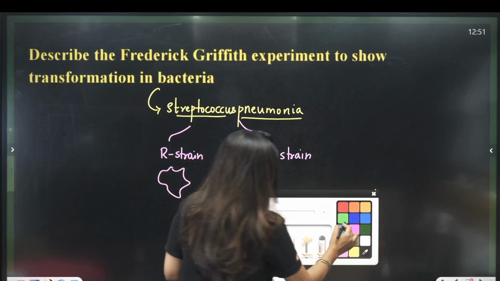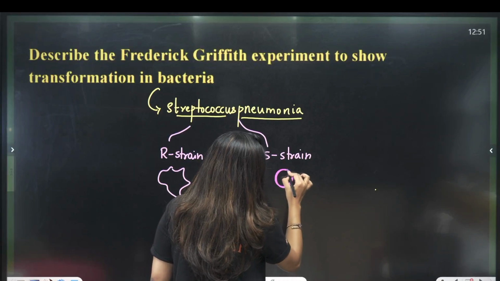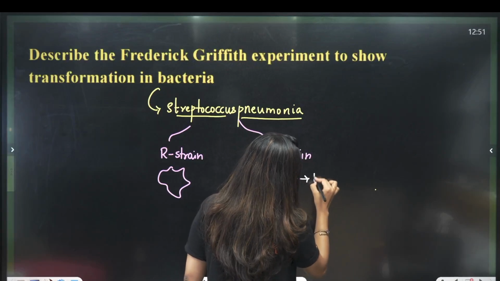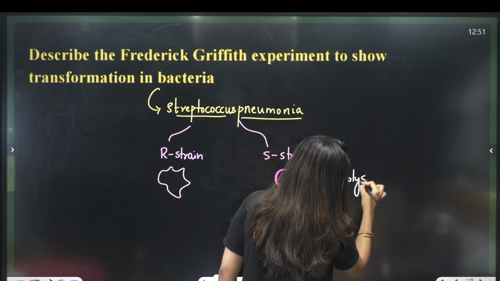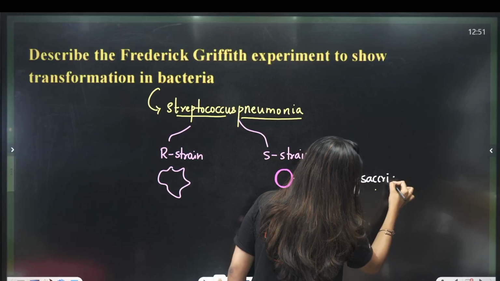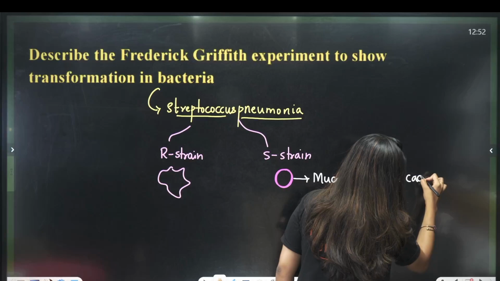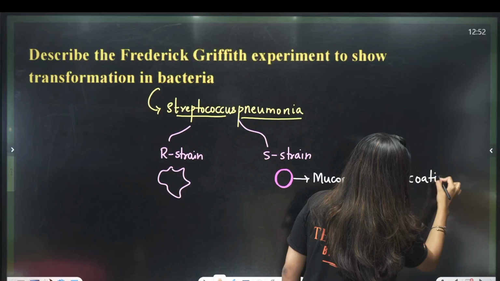Why was it called S strain? Ma'am, it was called S strain because it was the smooth strain. And the smoothness was because of the presence of a mucopolysaccharide coat, or a mucus covering. One coating was there which made it smooth.